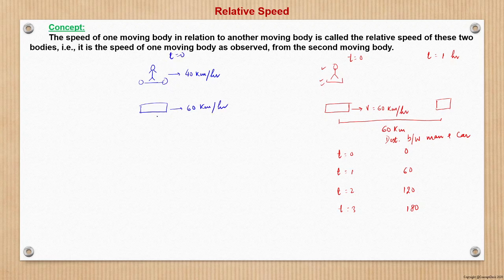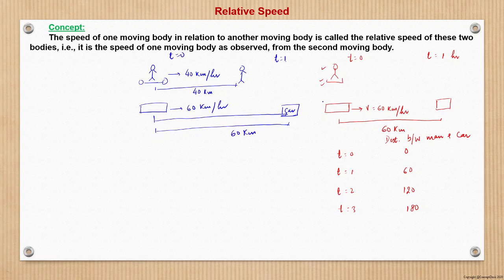At t is equal to 0, both are at the same place. Now at t is equal to 1 hour, what happens? The man would be somewhere here at a distance of 40 kilometer from here, because in 1 hour the man will cover 40 kilometer, whereas in 1 hour the car will cover 60 kilometer, and let's say the car reaches here. So this distance becomes 60 kilometer in 1 hour.